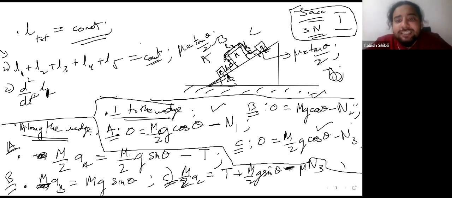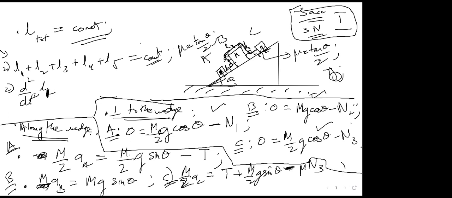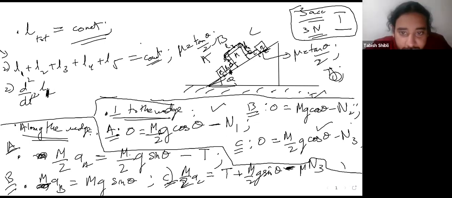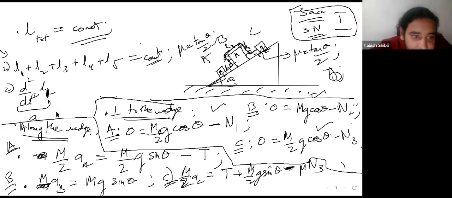It's going to be the acceleration of A. So this is how fast the object A is moving. So this is just going to be your A, AA, the acceleration of A.